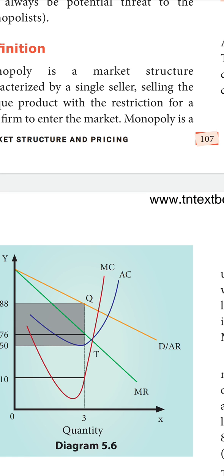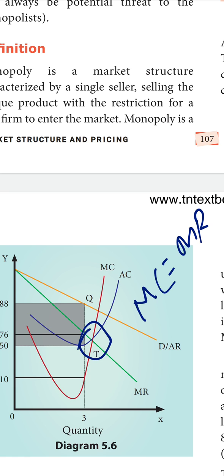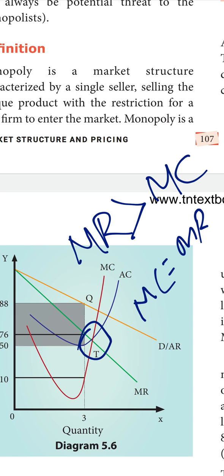Okay. The monopolist will continue to sell his product as long as his marginal revenue is greater than MC. At equilibrium, MC is equal to MR, I told. But the monopolist will continue to sell his product as long as the MR is greater than MC. That means the marginal revenue is greater than marginal cost.